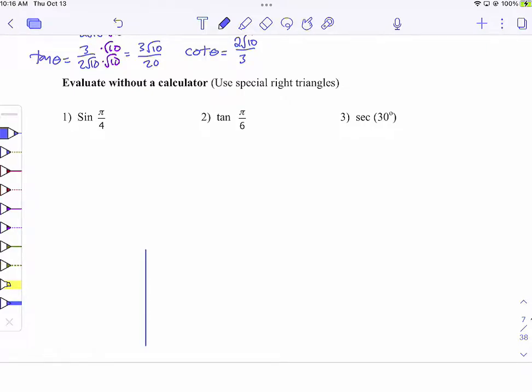On the bottom of the paper, draw yourself a right triangle with 2 equal legs. Does anybody know what the special name for this special right triangle is? Desmond. Isosceles? Just plain isosceles? I think it's an isosceles. There are isosceles triangles, of course, but this one is 45, 45, 90. So that's one of them, 45, 45, 90.